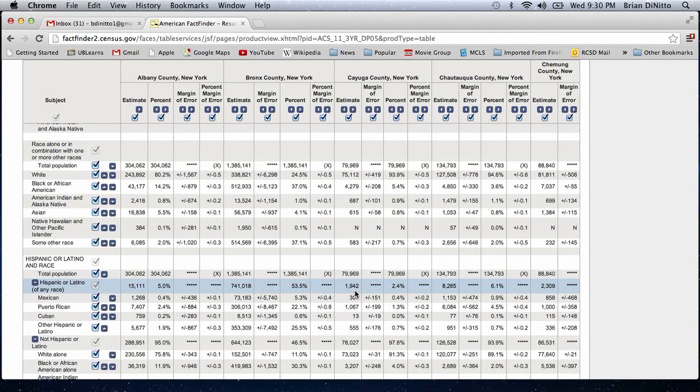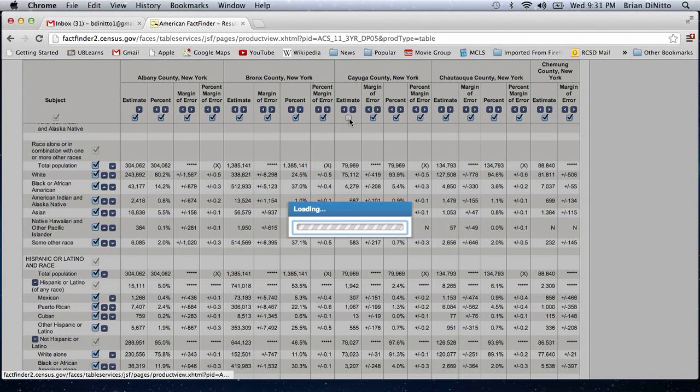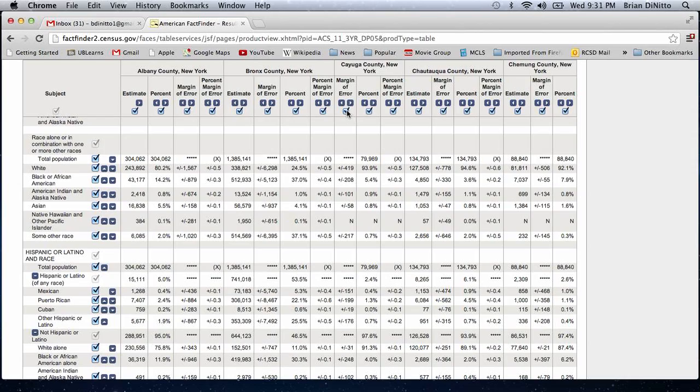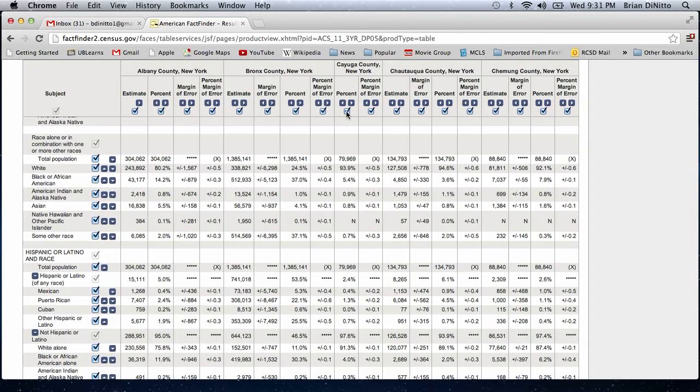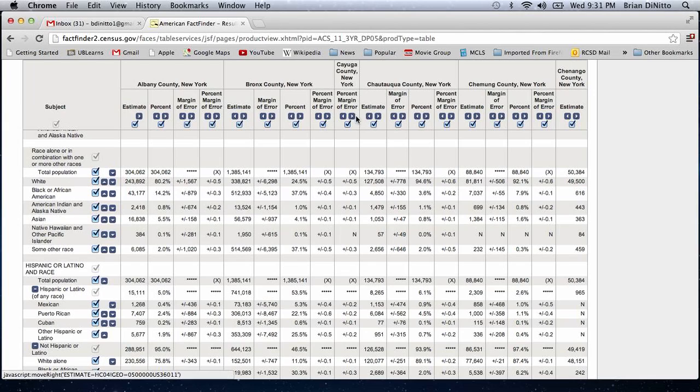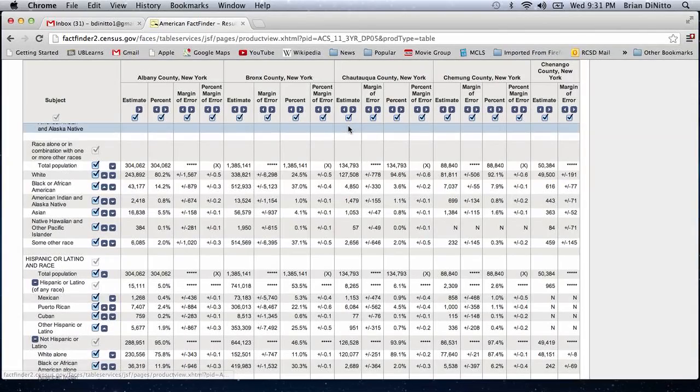Cayuga County is too small. It only has 1,942. So for that column, for that county, we would like to remove that from the list. So we can actually modify these lists. By unchecking these boxes, it will remove that column. Well, unfortunately, you can't remove a county with one click. You have to remove each column of that county.